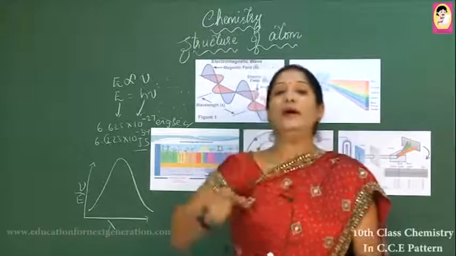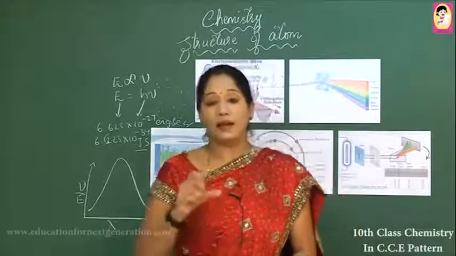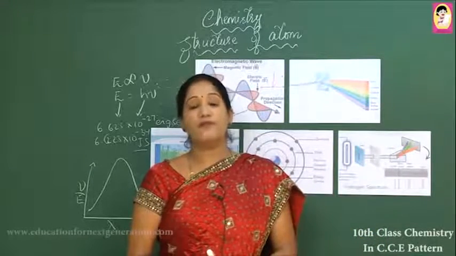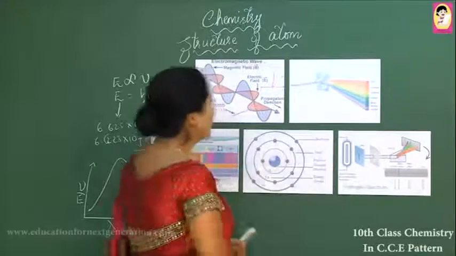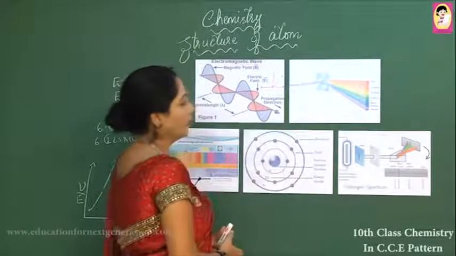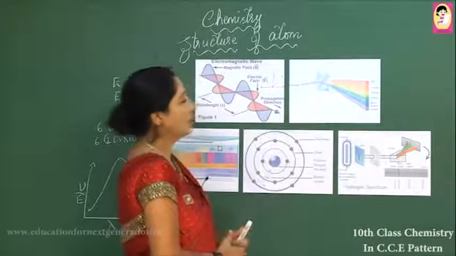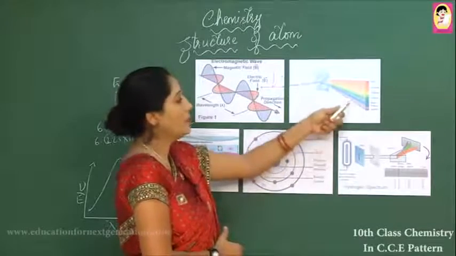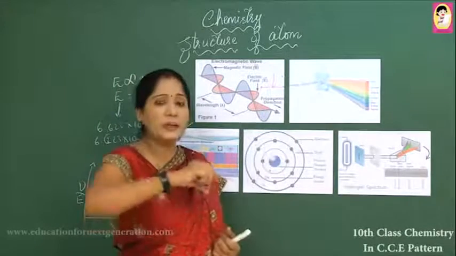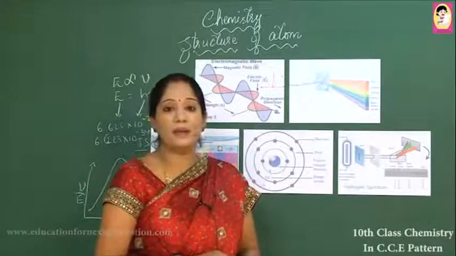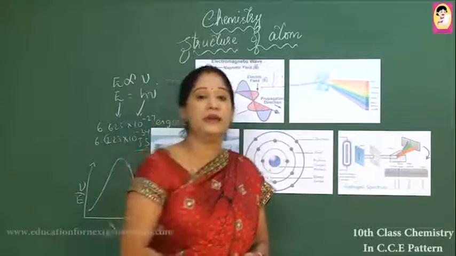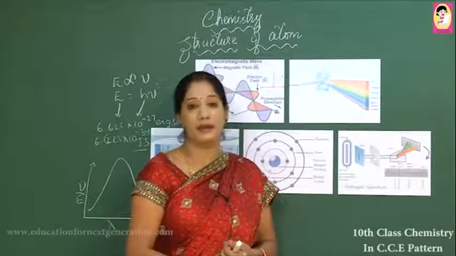Take the example of an iron rod. When an iron rod is heated, first it shows violet color, then indigo, blue, green, yellow, orange, red. The color keeps becoming deeper and deeper red.